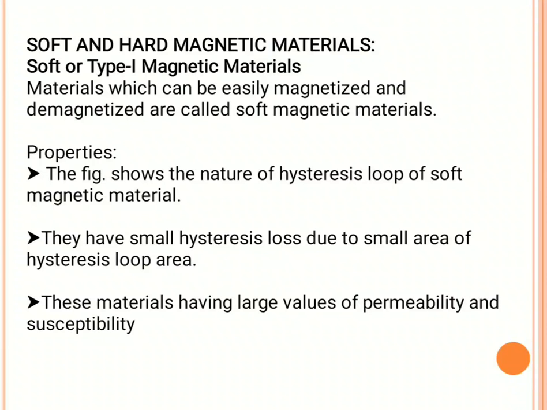The materials which can be easily magnetized and demagnetized are called soft magnetic materials.